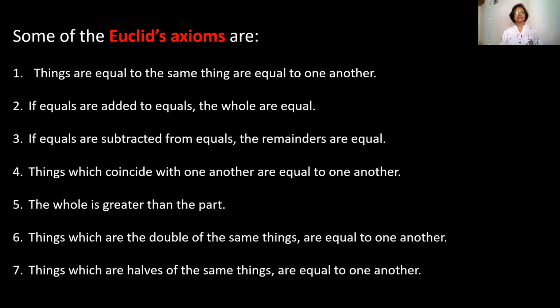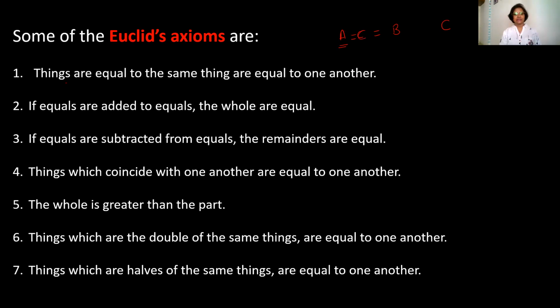Now we will go for Euclid's axioms. Some of Euclid's axioms are here, and if we learn them in sequence, it will be helpful to solve problems. The first is: things which are equal to the same thing are equal to one another. Suppose here is one thing A, one thing B, and one thing C. If we say A equals C and C equals B, what will happen?